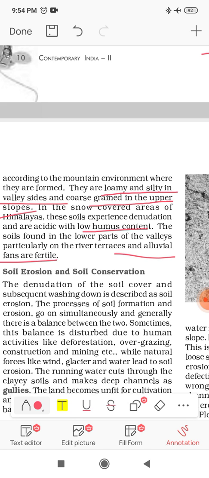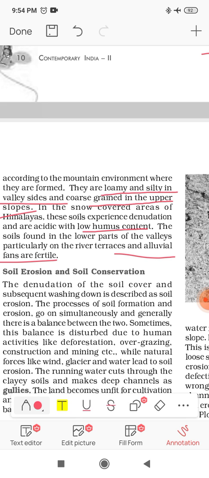In the snow covered area of Himalaya where we have mostly the glaciers, it is very acidic and has very low humus content. And in the foothills areas of Himalaya where we have river terraces, we have the alluvial soil, because this is the place where rivers start their depositional activity. So according to the altitude of the mountains, the soil type also varies.